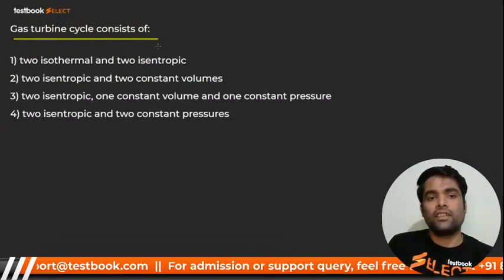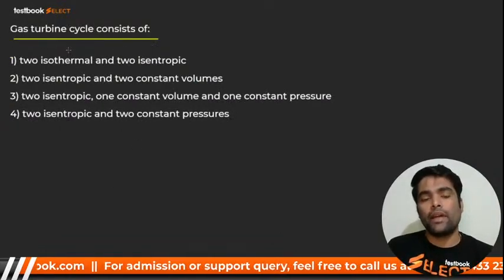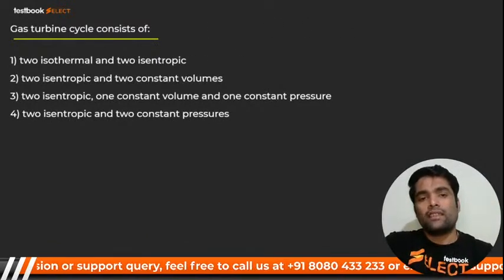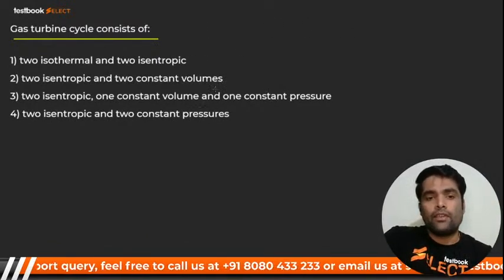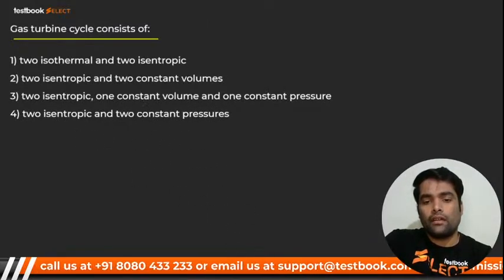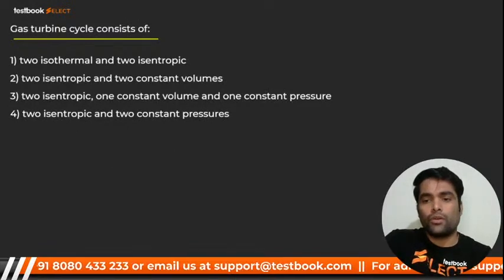A gas turbine cycle consists of, in a gas turbine, 2 isentropic and 2 constant pressure processes. Please tell me which one. Guys, I'm showing the question.